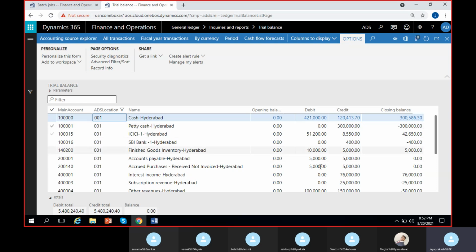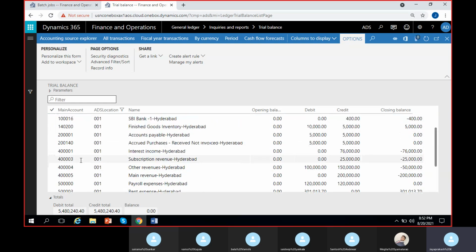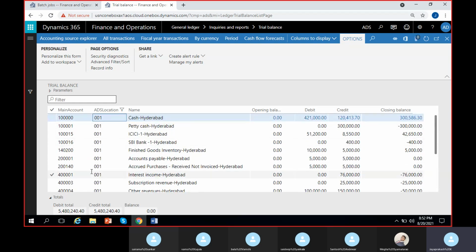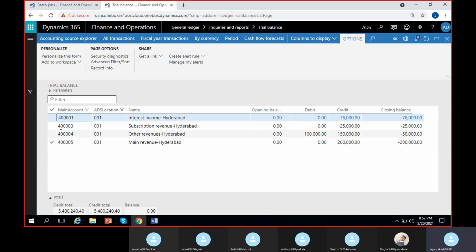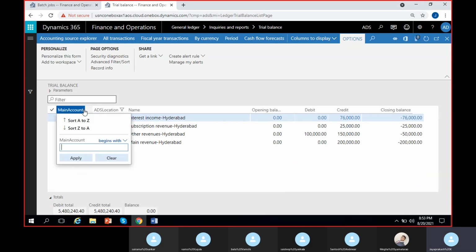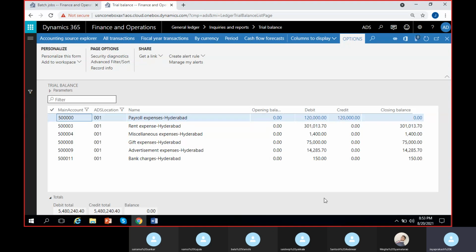You can see how much you have expended, how much you have earned, revenue accounts, anything you can see. If you want only revenue accounts, you can select the 4 series, so begins with 4. Only revenue accounts will appear here. Perfect. If you want to see only expenses, I can select begins with 5. 5 is my expense account. So these are the expenses I have expended for the Hyderabad location.